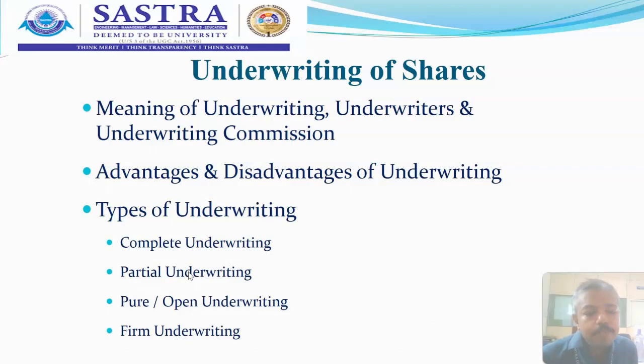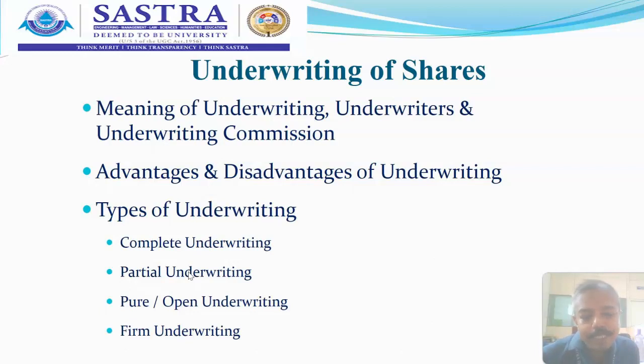Here, pure underwriting means an arrangement under which the underwriters agree to take up the shares or debentures of a company only when the shares or debentures underwritten by them are not fully subscribed by the public. So this is called open or pure underwriting. When it is not fully subscribed by the public, then it is called open underwriting.